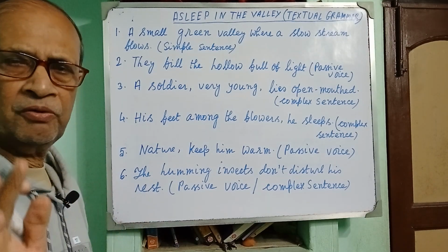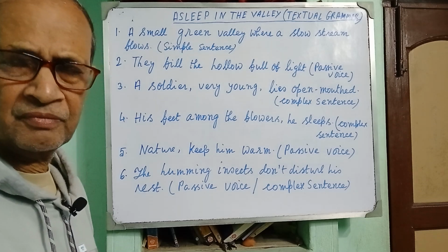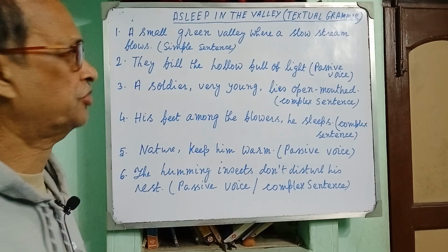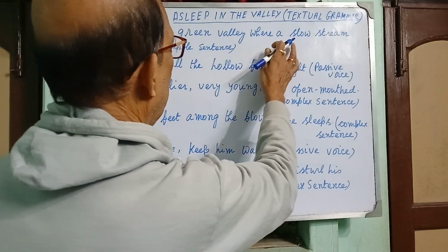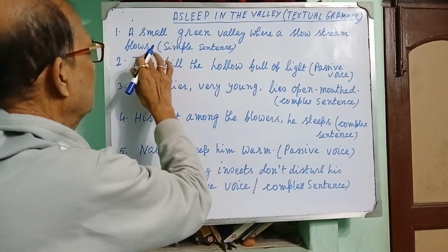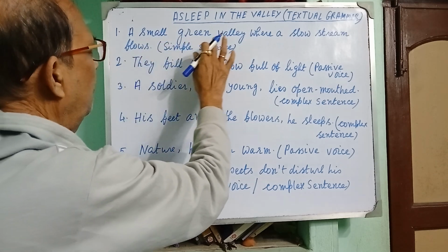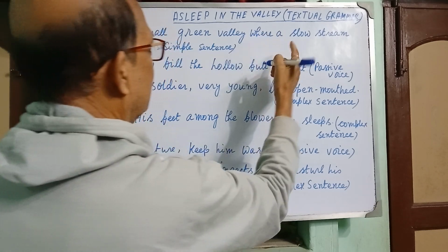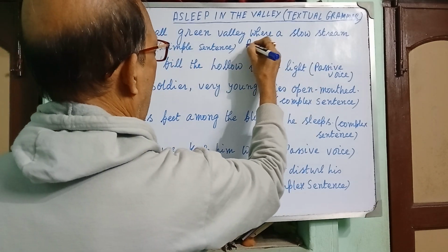So, when you turn it into a simple sentence, it will run thus: a slow stream flows through a small green valley. Clear?